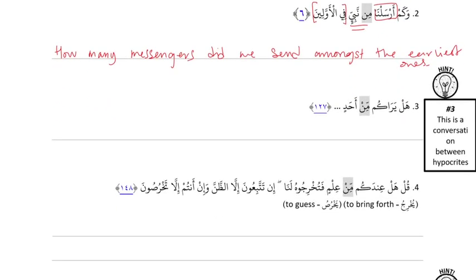Okay, هل is a question word. Okay. يرى is an action, present active. Present active, and then Kom is pronoun attached to an action, so it's receiver. So we have our receiver, then min ahad must be doer. And we know that it's emphasizer min because it's in a sentence with ahad. Question. Okay, let's translate that.